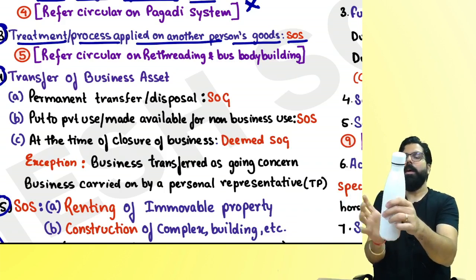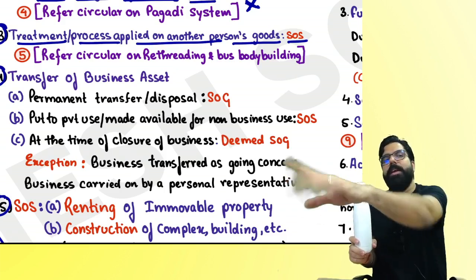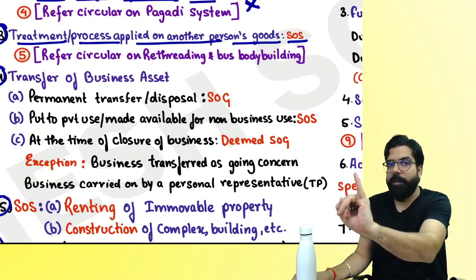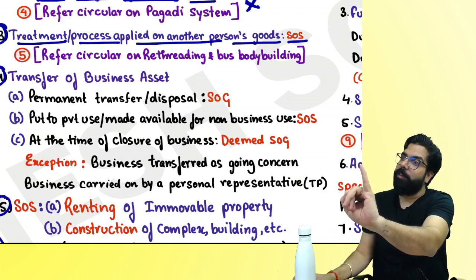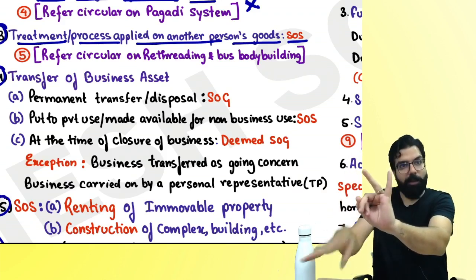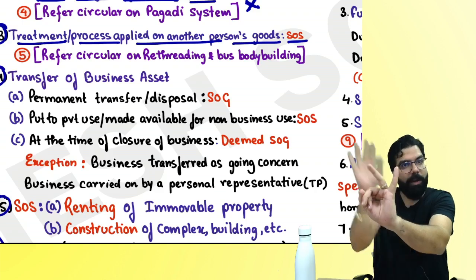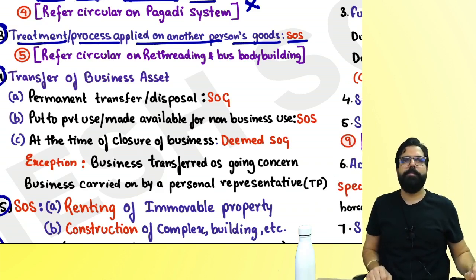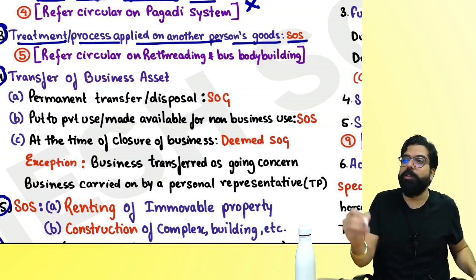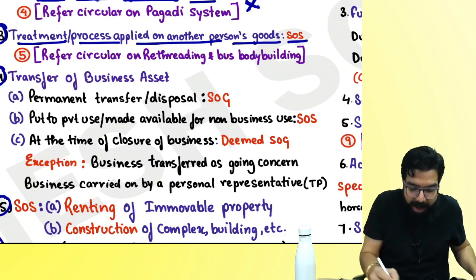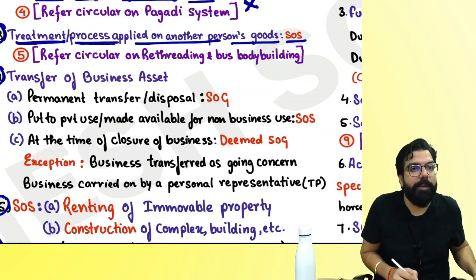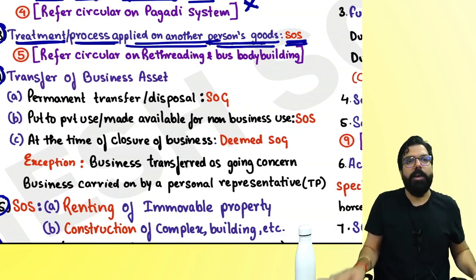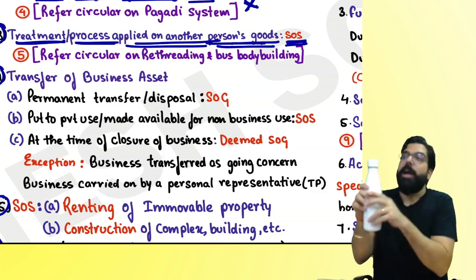Okay. I made this bottle. I send it to Afzal. I told him do the painting of the bottles and give it back to me. Did he use some paint? Paint is material. And he used some labor also. He put some sweat and he made the bottle. Yes or no? He did the painting and gave it back to me. He's given me goods or supply of service? Louder. Sir, because if anybody does any treatment or process on another person's goods, it is always a supply of service. So this goods belongs to me. I give it to you.